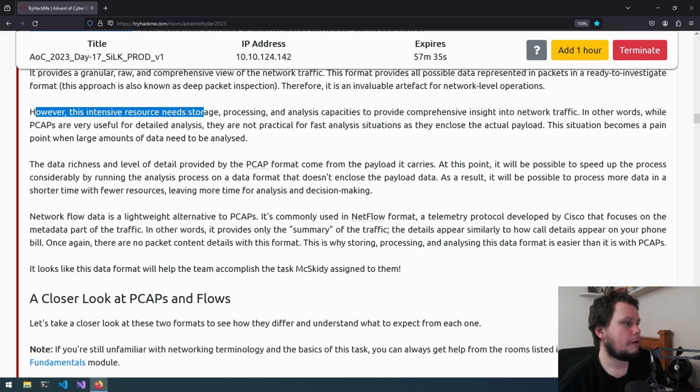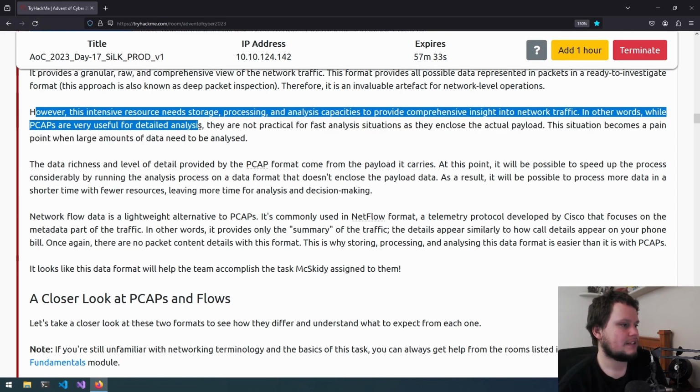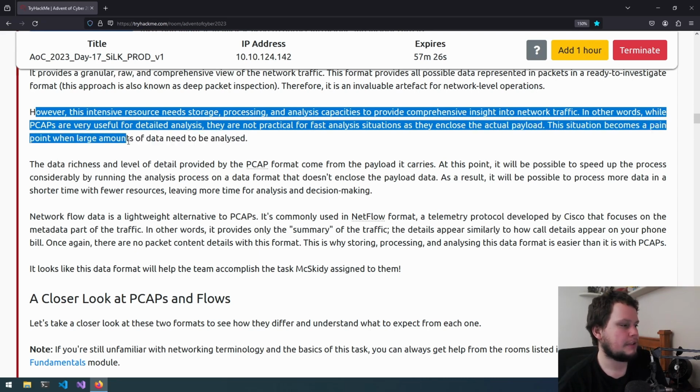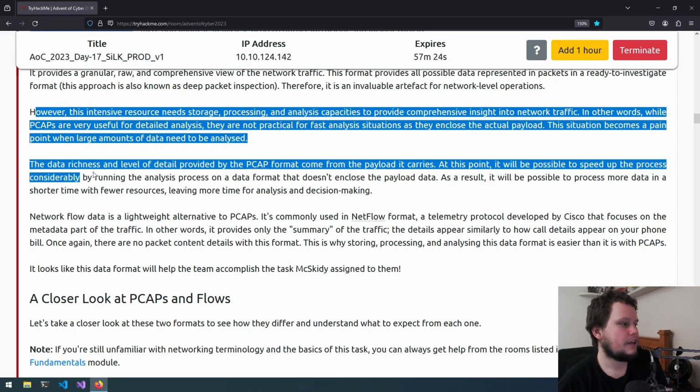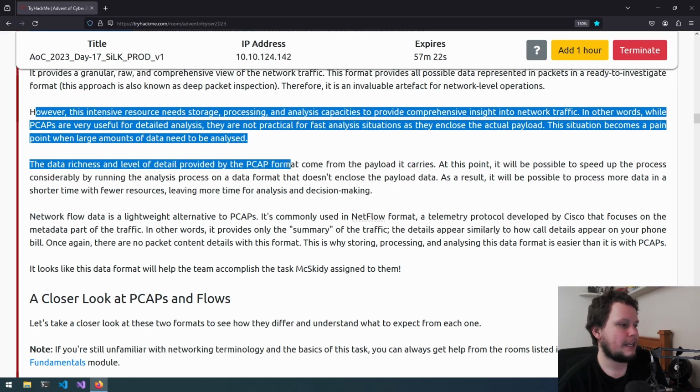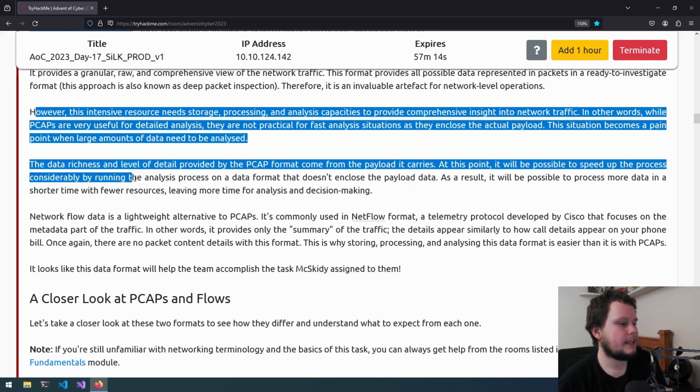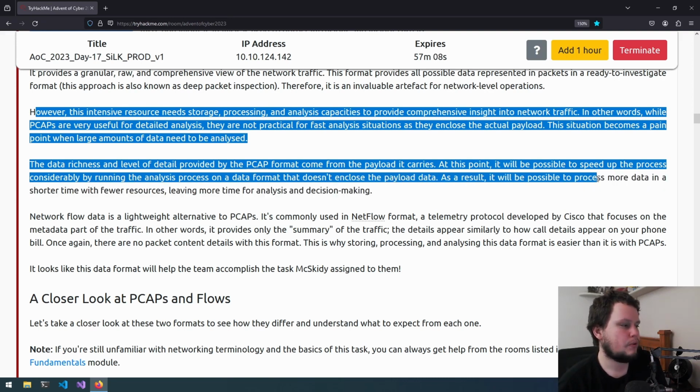In other words, while PCAPs are very useful for detailed analysis, they are not practical for fast analysis situations as they enclose the actual payload. This situation becomes a pain point when large amounts of data need to be analyzed. The data richness and level of detail provided by the PCAP format come from the payload it carries. At this point, it will be possible to speed up the process considerably by running the analysis process on a data format that doesn't enclose the payload data. As a result, it will be possible to process more data in a shorter time with fewer resources, leaving more time for analysis and decision making.